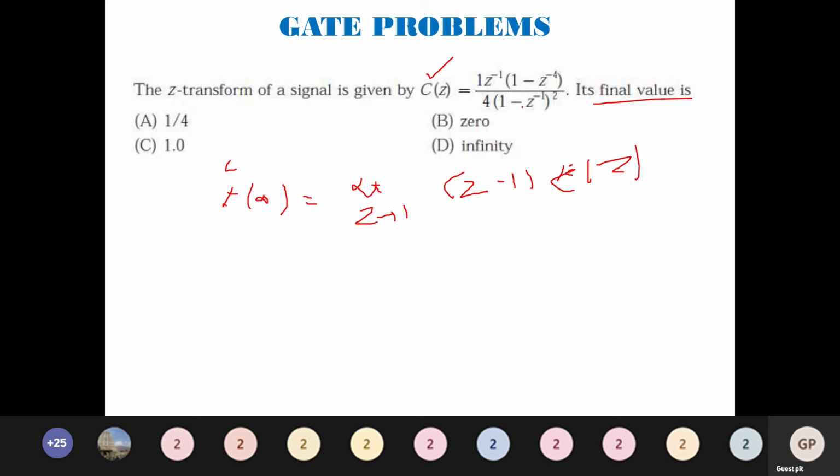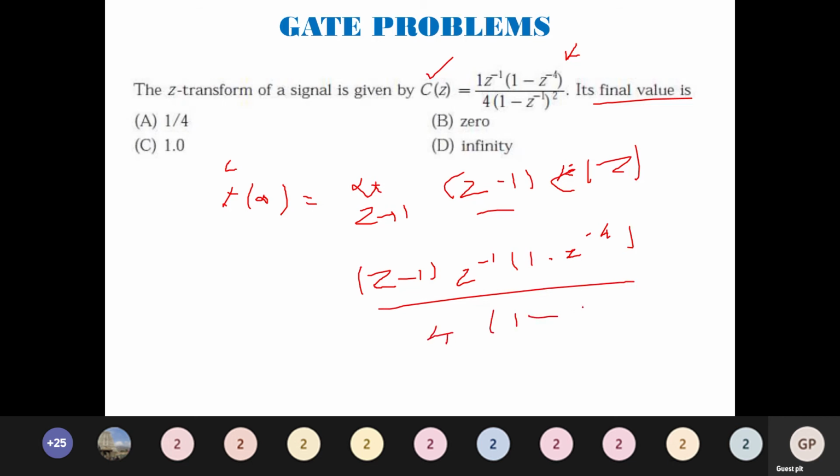Now I am going to rewrite it here. Since we have Z minus 1 and everything else is in negative powers, we can make these powers positive powers, and then work it out. I am just rewriting that equation: Z minus 1 into Z inverse into 1 minus Z power minus 4, whole divided by 4 into 1 minus Z inverse whole square.